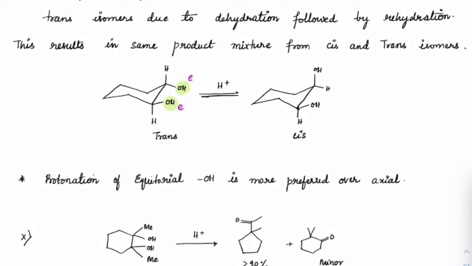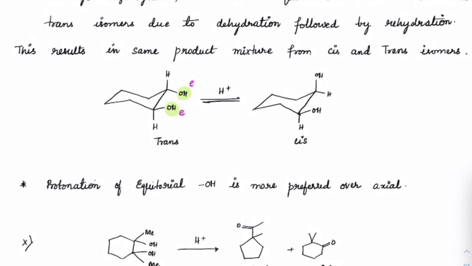Because it is in a solution of acid H plus, dehydration will happen here. Dehydration will happen again, rehydration will happen, so dehydration and rehydration will keep happening. That's why trans and cis will exist in equilibrium. Wherever in acidic medium you check out the diols, they will always have trans and cis forms both existing, out of which the trans form is relatively more stable because it gets the gauche position.